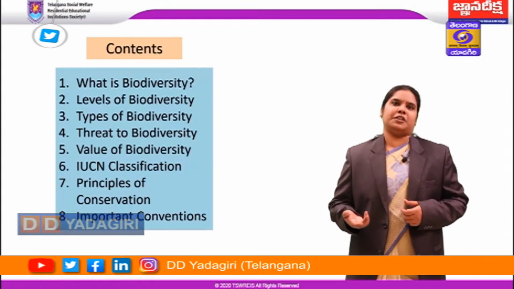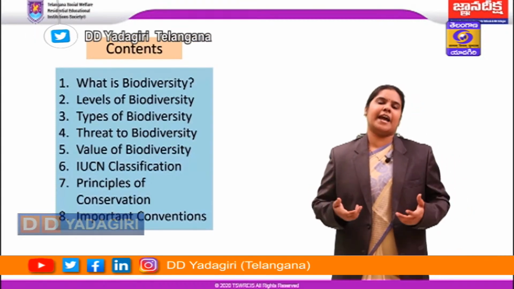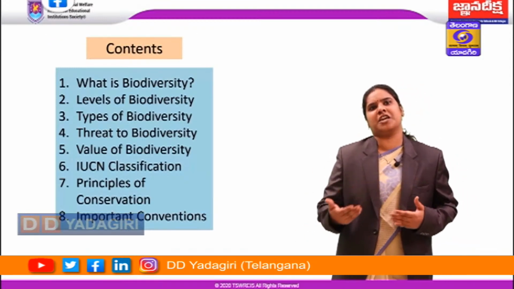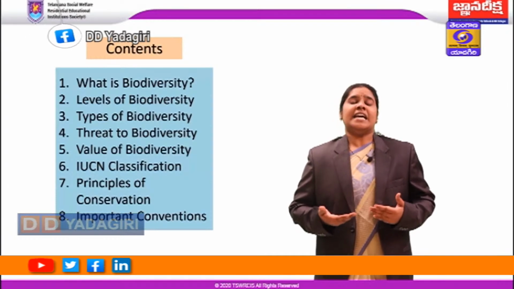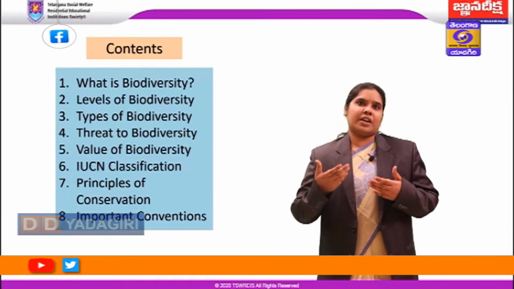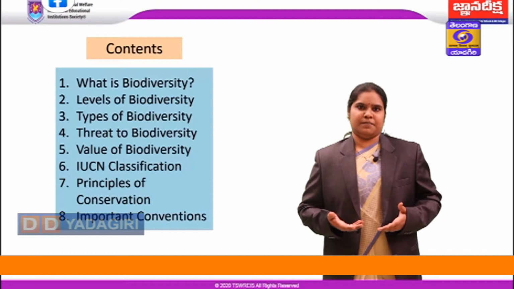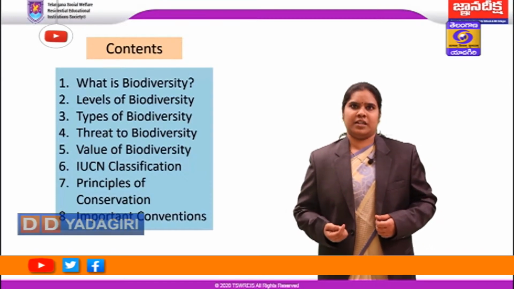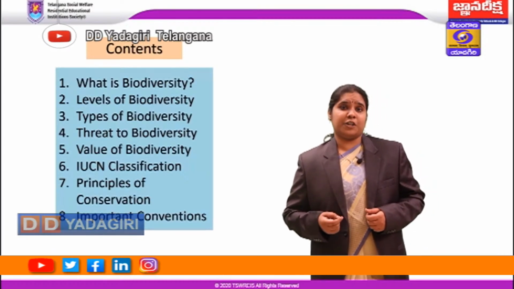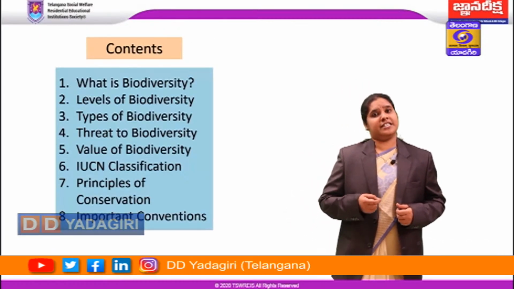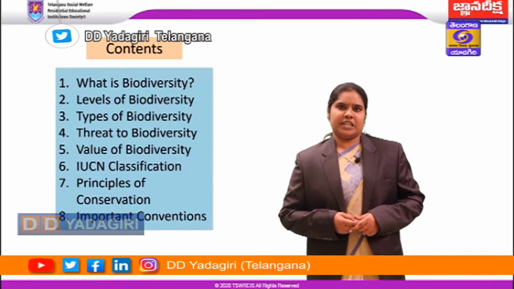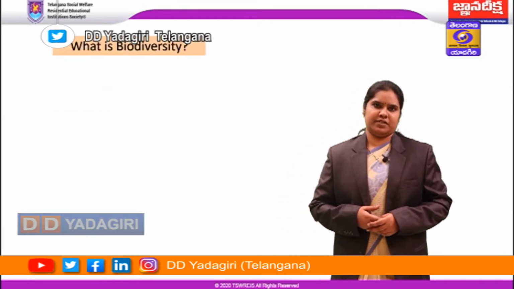Now this replacement or loss of species can be attributed to our advanced knowledge and technology that is rapidly changing the environment. It is very important to have ecological balance in an ecosystem because there is equal importance for every single species on this earth. This balance is required in order to maintain the ecosystem and to maintain the biodiversity. So biodiversity is also called biological diversity.